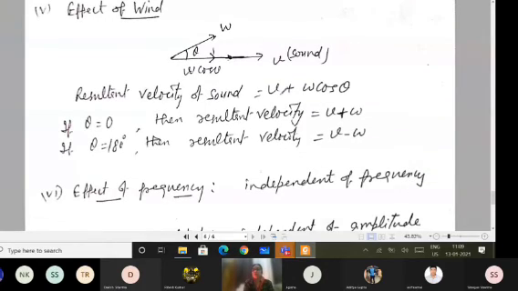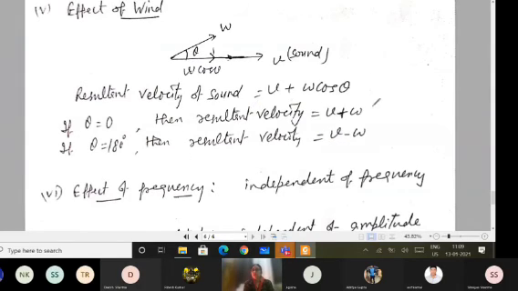Now if I talk about the effect of wind, then if a wind is blowing in any direction making an angle theta with the speed of sound direction, then the component of this wind speed can be taken. Like if this angle is theta, then the component in this direction will be w cos theta. So resultant velocity of sound will be v plus w cos theta. Of course, if the wind is blowing in the same direction as the sound, meaning theta is 0, then resultant velocity will be v plus w. If theta is 180, then resultant velocity will be v minus w.